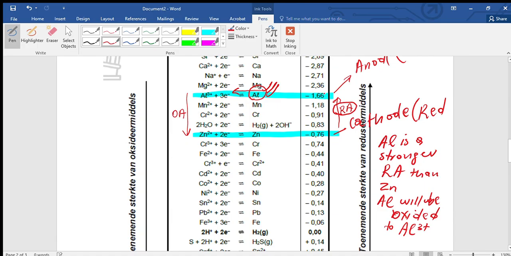So we answer it like that, because we are talking about ions, which means when we talk about ions we have to talk about the anode, which forms ions. When it forms those ions, it means it is being oxidized, it is losing electrons. Then let's quickly go to another question.